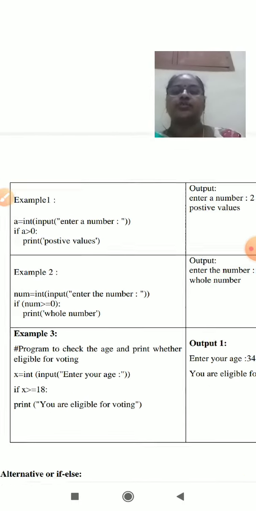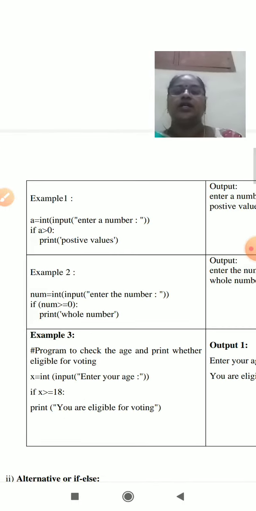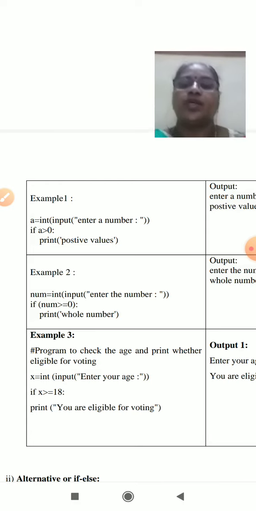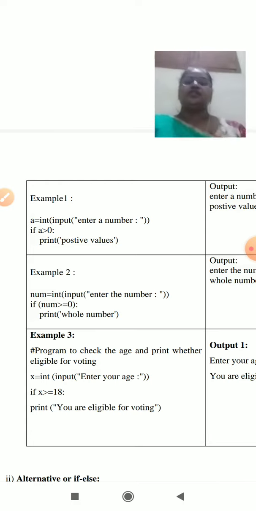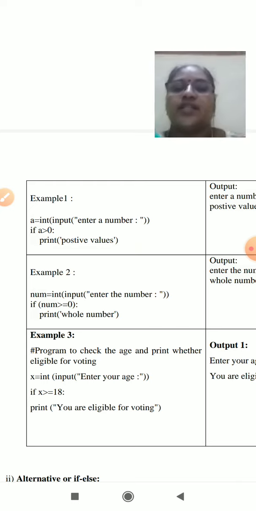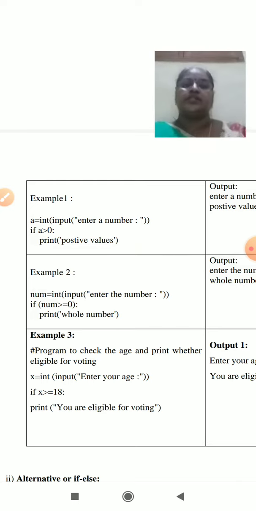Here we have discussed some examples. Enter number a and check whether it is positive or negative. If a is greater than 0, it is positive. So I have checked the condition, whether the given number is greater than 0 or not; only one condition I am checking.